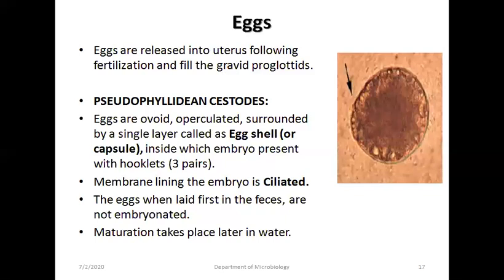In pseudophyllidean cestodes, they have ovoid eggs surrounded by a single layer called eggshell or capsule, inside which the embryo is present with three pairs of hooklets. The membrane lining the embryo is ciliated. Eggs, when first laid, are not embryonated. Maturation takes place in water.